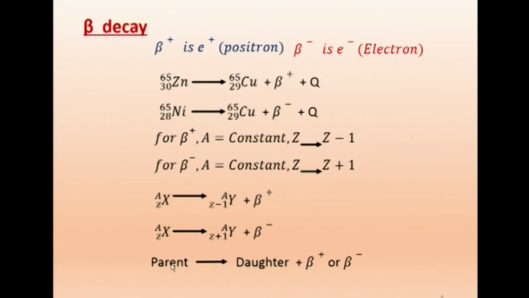Now, in general we can say the parent becomes a daughter plus beta plus or beta minus, one of the two. Now, when you say beta decay, it includes beta plus and also beta minus, and in addition to this beta plus and beta minus, there is another phenomenon. It is called electron capture. Say, when does beta plus occur?